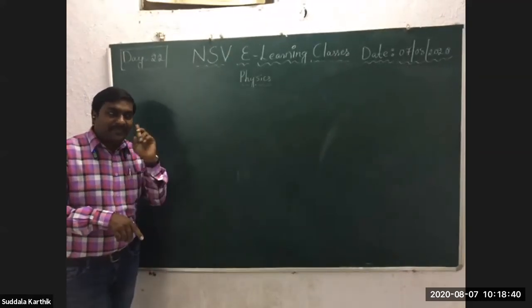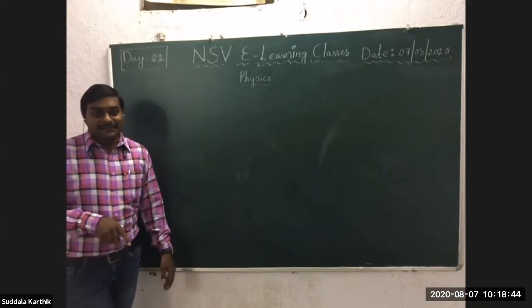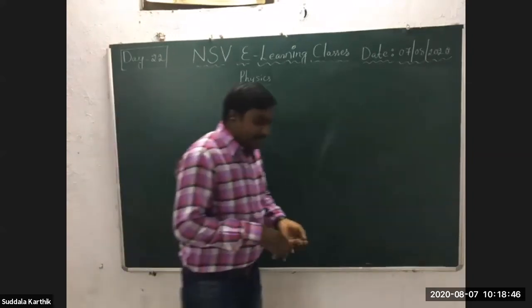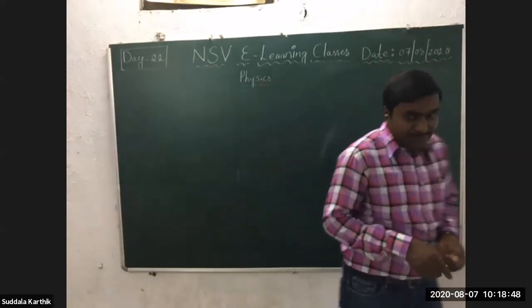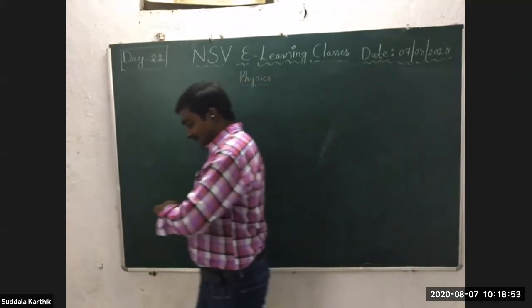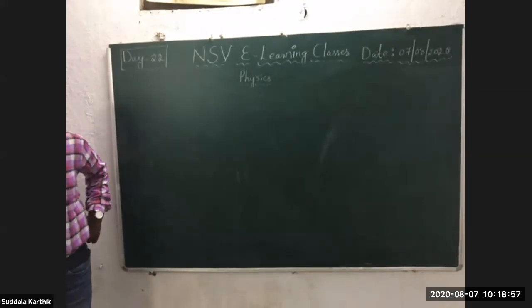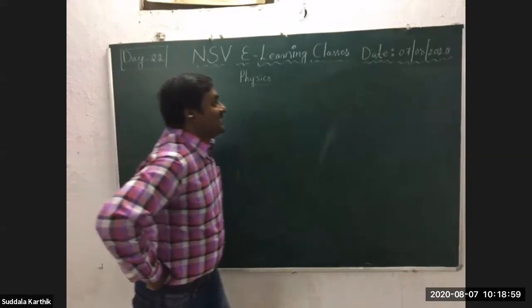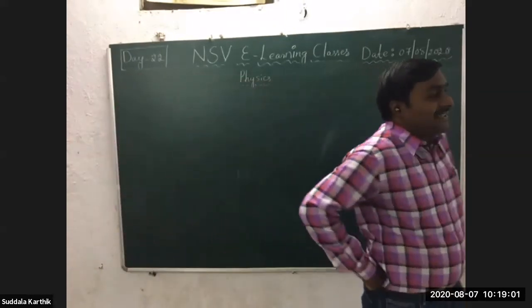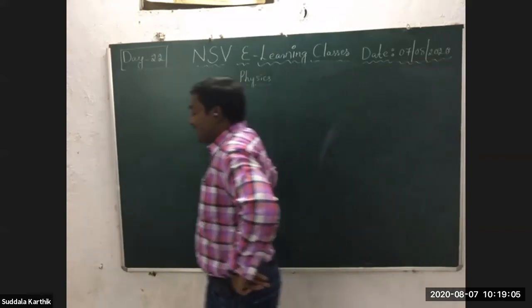If I'm going in accelerated motion, then I will convert it into decelerated motion. Sir, you are moving with constant acceleration. Very good. I'm moving with constant acceleration, not accelerated, not decelerated.